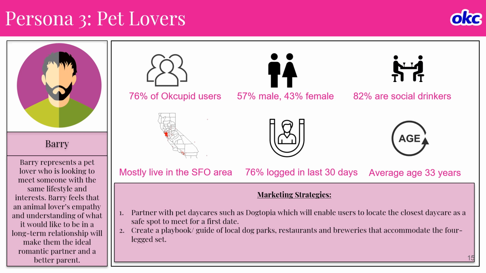So things we can do, like we can probably partner with pet daycare such as Doctopia, which will enable users to locate the closest daycare as a safe spot to meet for the first date. And also we can create a playbook guide of local dog parks, restaurants, and breweries that accommodate the four-legged set.